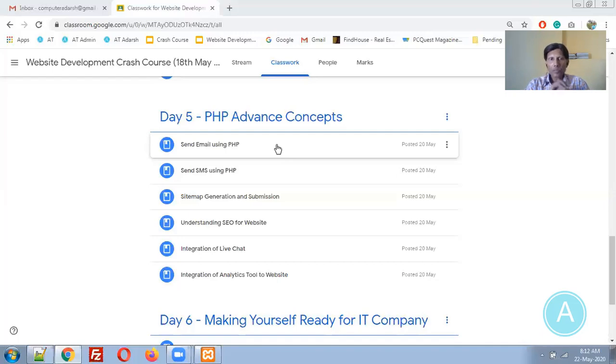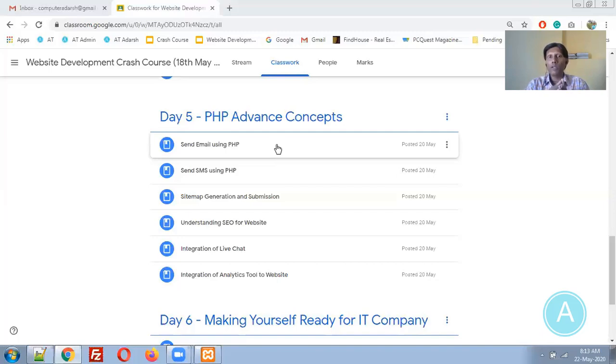Then the next point is integration of live chat, because people would like to solve their queries on the spot. They do not have the patience. So for that, you can add a live chat box into your website so that your visitors can directly chat with you whenever required.